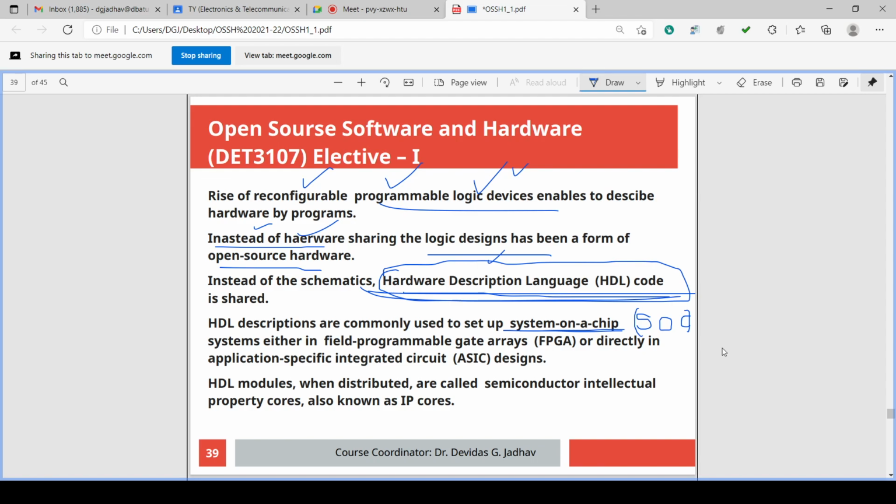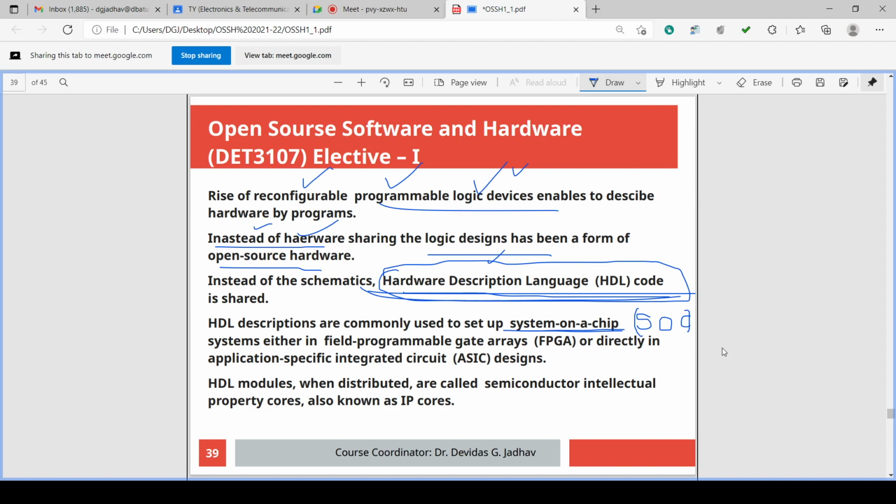In that system, there may be a counter, a timer, a shift register, a flip-flop, an XOR gate, AND gate, NAND gate, a combination of adder and subtractor and all that. So a combination of all the circuits, whatever circuit you require for your project, for your product. That complete circuit you can build on a single chip IC. That is called a complete system, system on a chip, SOC.